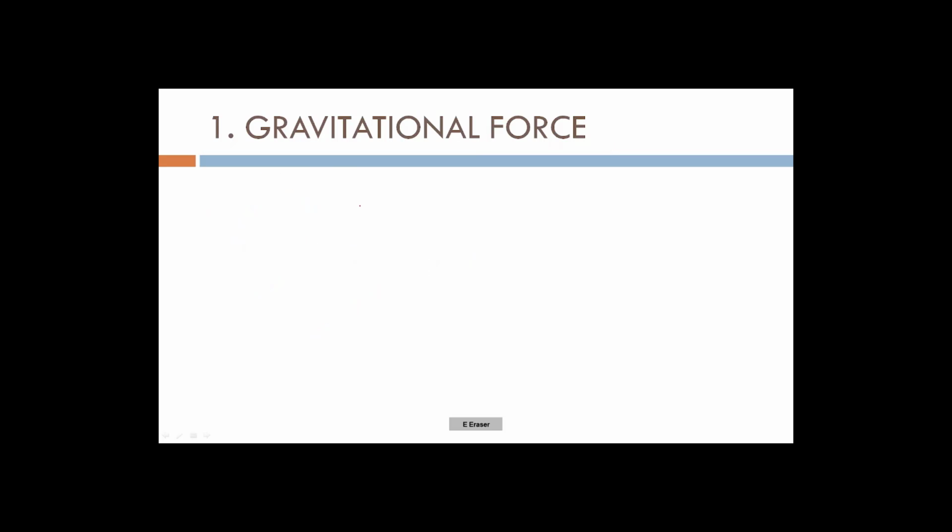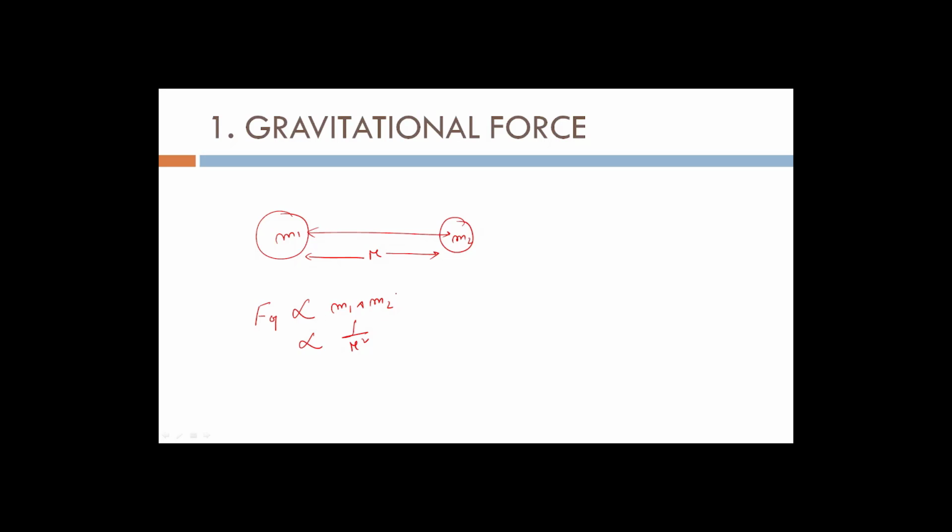So what is gravitational force? It can be understood mathematically as follows: if you have 2 objects with masses m1 and m2 separated by a distance r, then the gravitational force acting between these 2 masses is directly proportional to the product of the masses and inversely proportional to the square of the distance between them.